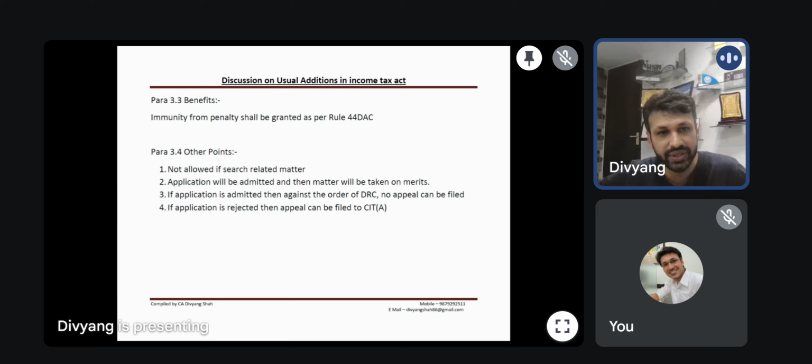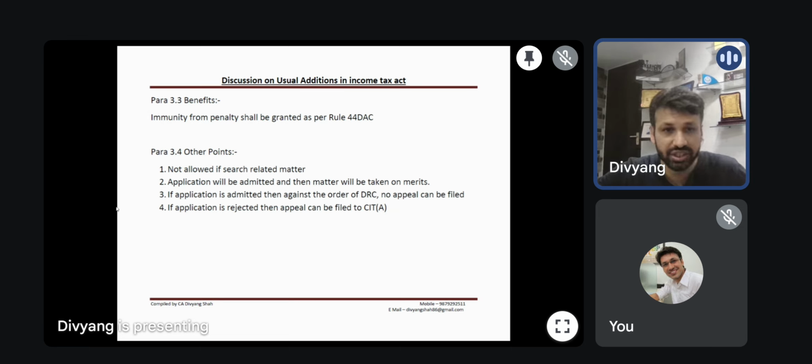You have to be ready to pay the tax plus interest, wherein they will issue some interim intimation asking you to pay the tax plus interest. That you need to pay, you need to cooperate during the proceedings, and thereafter they will pass the order wherein they have to grant immunity. So this is another option. This is how you can take the benefit of the penalty waiver.